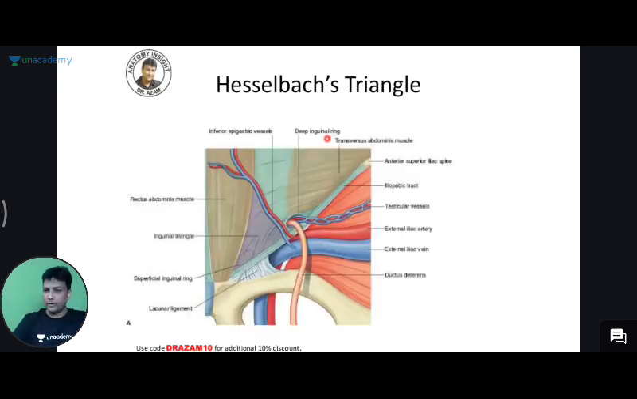I will show you the boundaries here. Then later on, I'll make you draw the diagram. Hasselbalch's triangle, it is also known as what? It is also known as inguinal triangle. First, you try to understand this diagram.